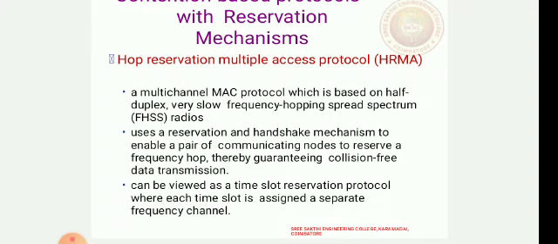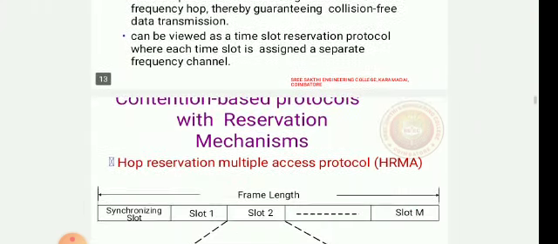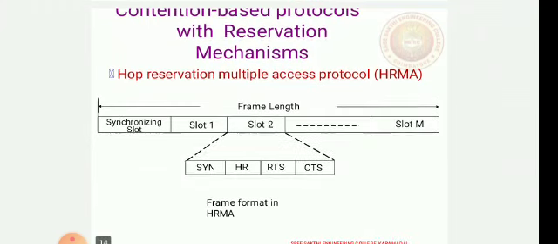With the handshake signal, whoever wants to transmit can transmit, and others cannot. It can be viewed as a time slot reservation protocol where each time slot is assigned a separate frequency channel.